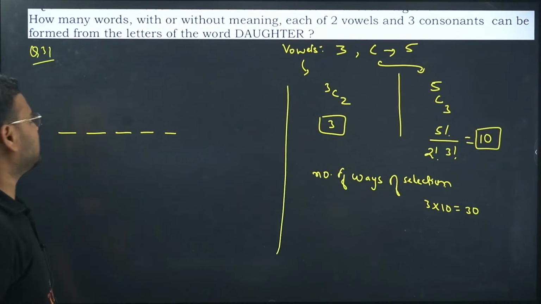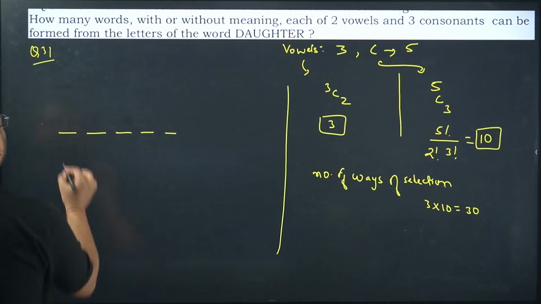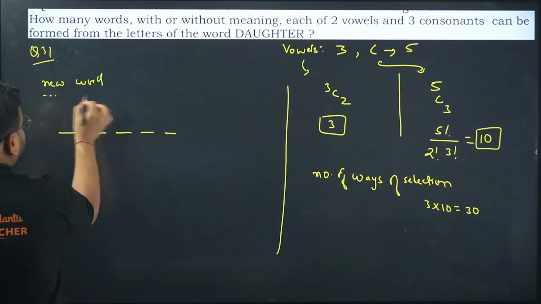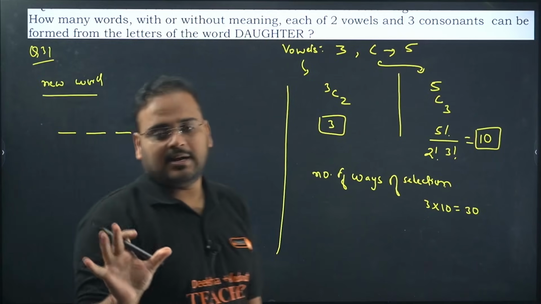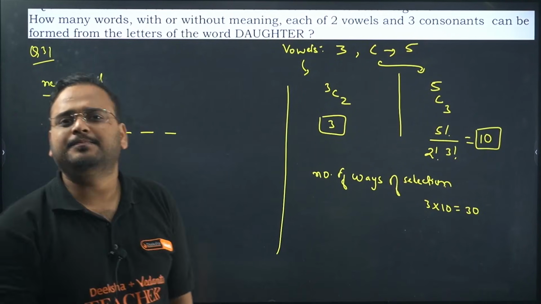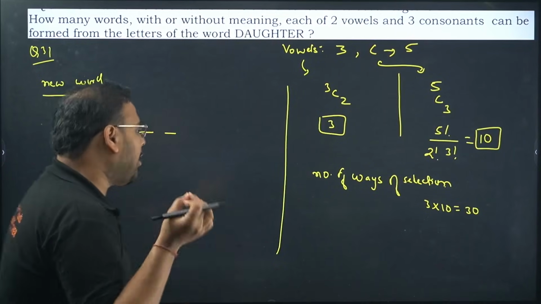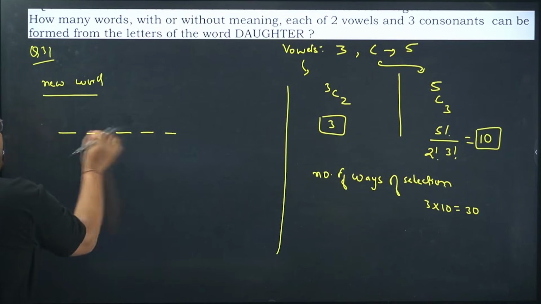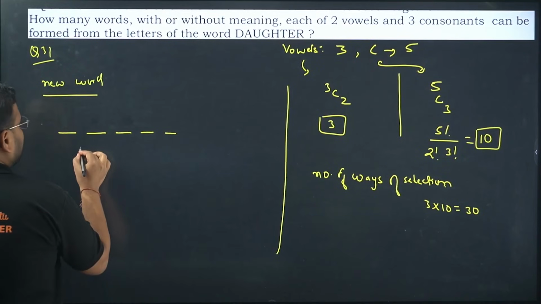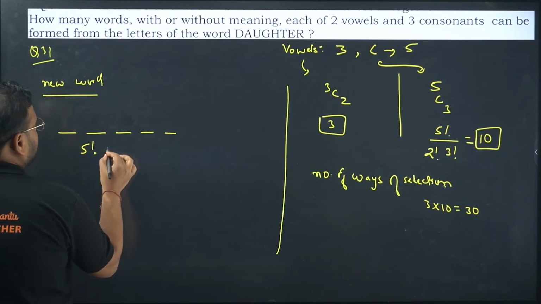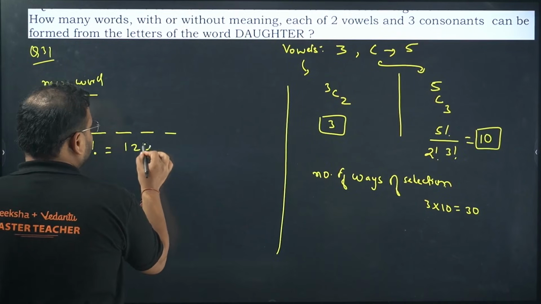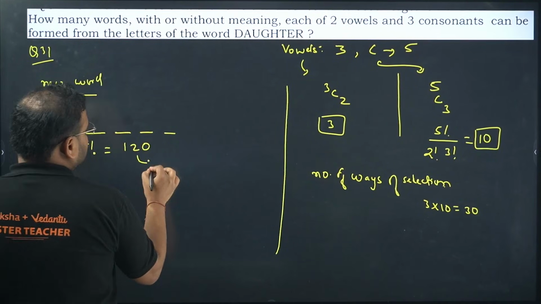Moving on to the actual word now, the newly formed word. The new word needs 5 letters. And how many ways can you arrange the 5 letters in any given word? Yes, you heard me right. How many ways can you arrange 5 letters in any given word, with or without meaning? It will become 5 factorial. What is the value of 5 factorial? 120. Superb. So this is what this 120 represents.